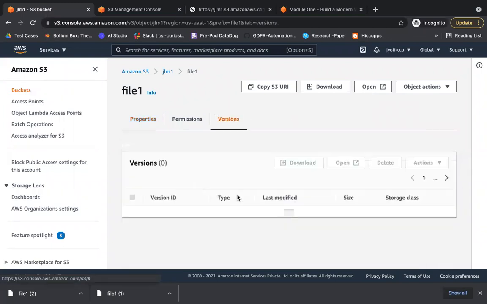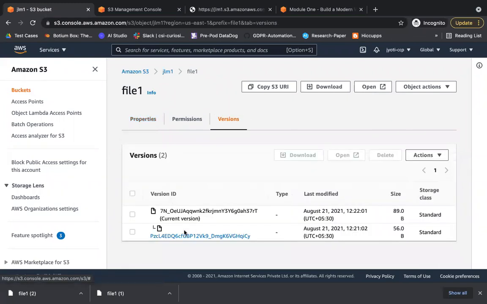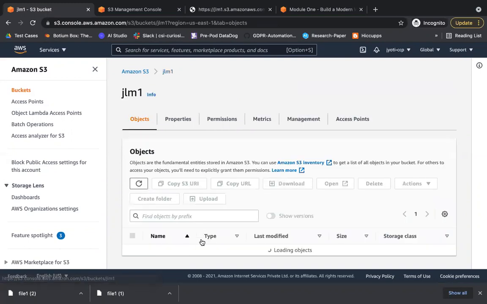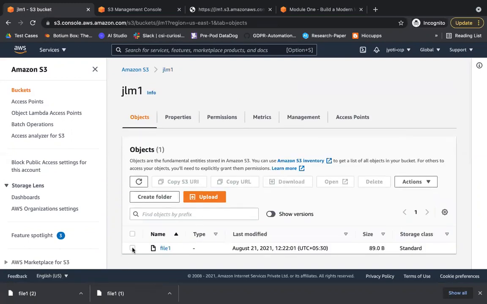Oh, here it was, the version part which I was telling you. Okay, see, this is the current version. Let me go ahead and delete this. Okay, actually, I think from here I can delete it. So this is the file which I have deleted.